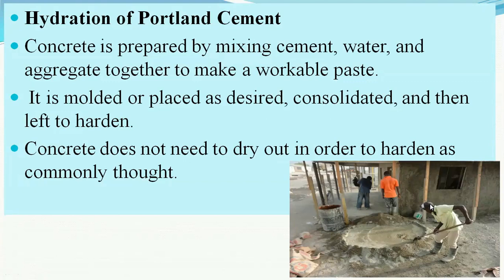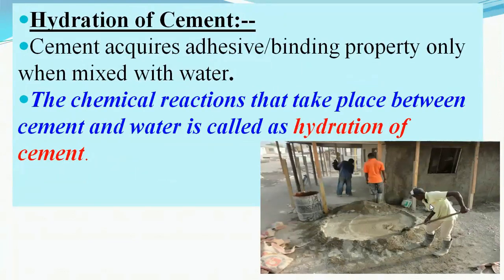Now friends, we will be moving on to the next very important phenomenon known as the hydration of Portland cement. As we know, dry cement in the concrete does not have any binding property, nor does it give the flowing of the concrete. So the cement is to be mixed with water for the chemical reaction between cement and water. This chemical reaction between cement and water, which is a binding or adhesive material, is known as hydration of the cement.